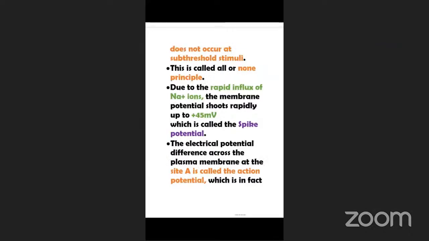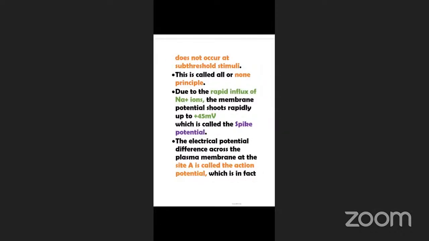Sir, membrane potential is minus 70 millivolts, sir. It is below the threshold level, sir. So what about minus 65? Sir, below minus 70, sir. No, ma'am, minus 70 is the resting potential. Sir, below the threshold level, there is minus 70, so at that time no stimulus is supplied and no impulses are produced. Above that, the threshold level will be minus 55. When it reaches at least minus 55, then the impulses will start producing, sir.